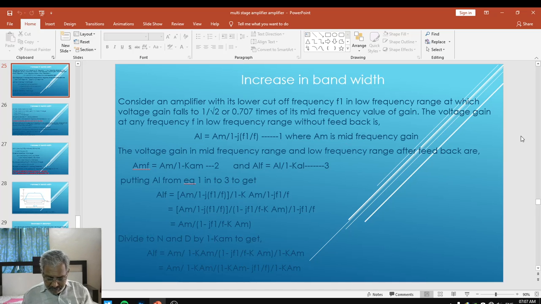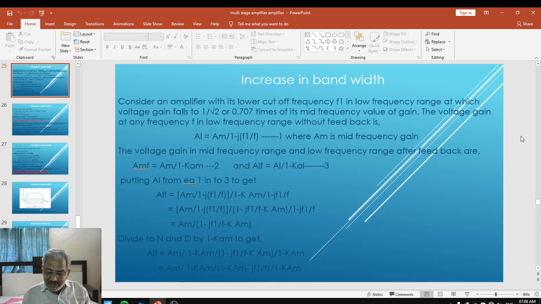One, by proving that gain after feedback is only going to depend upon the feedback factor, and which is independent of parameter variation or temperature or even power supply variation, and thus stability will be there for the amplifier with negative feedback. Another aspect we used, and that is by using the formula for sensitivity.